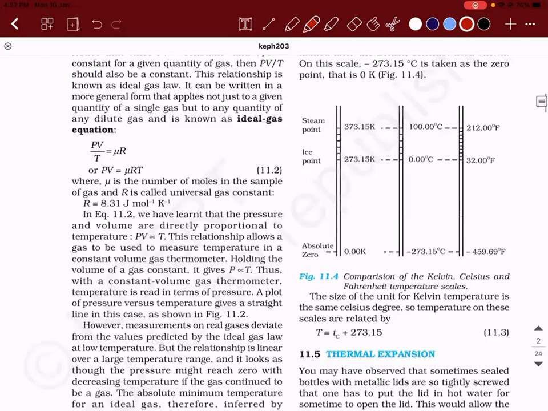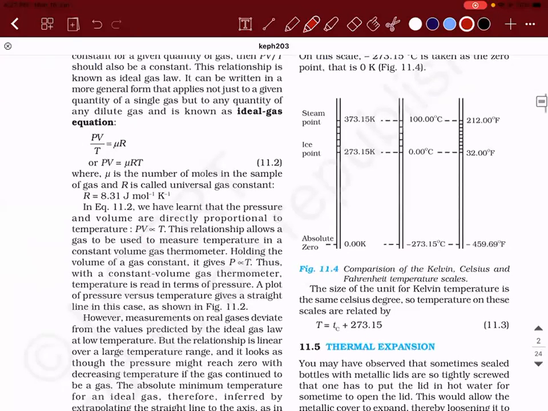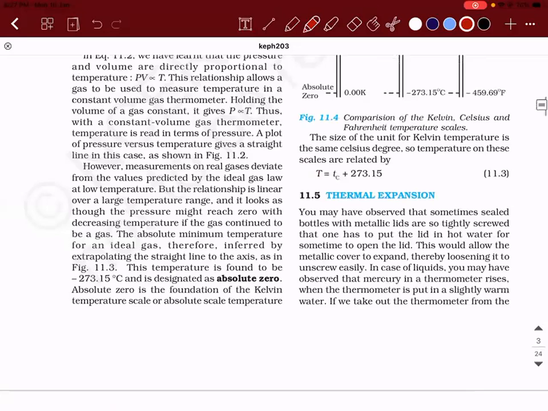Okay. About the ideal gas equation, we'll discuss it in the kinetic theory of gases chapter. Now, if values are given in terms of degrees Celsius, how will you convert it to Kelvin?